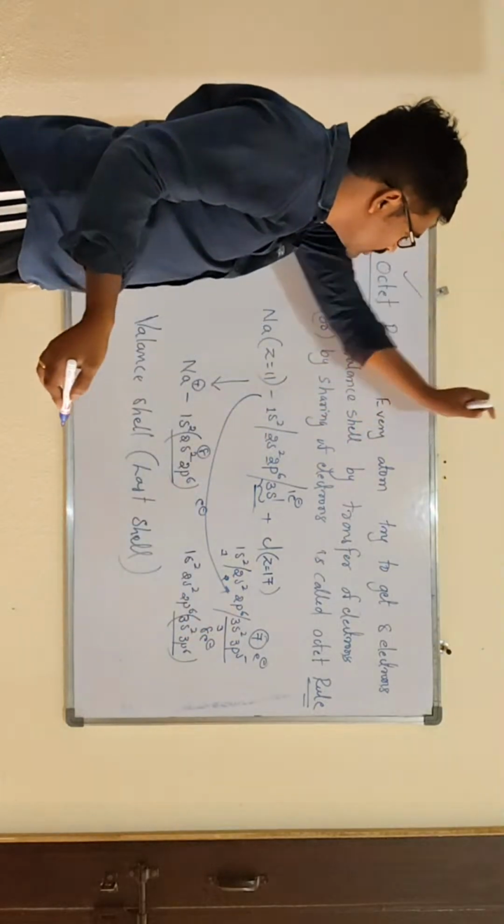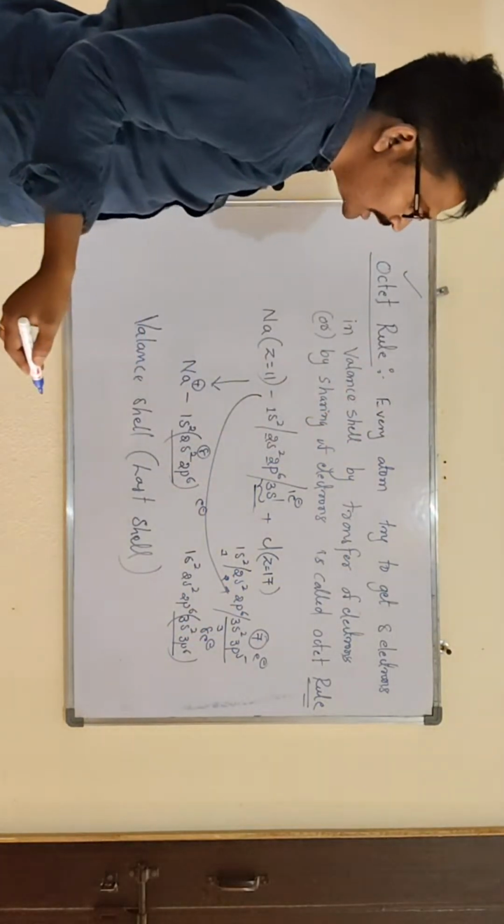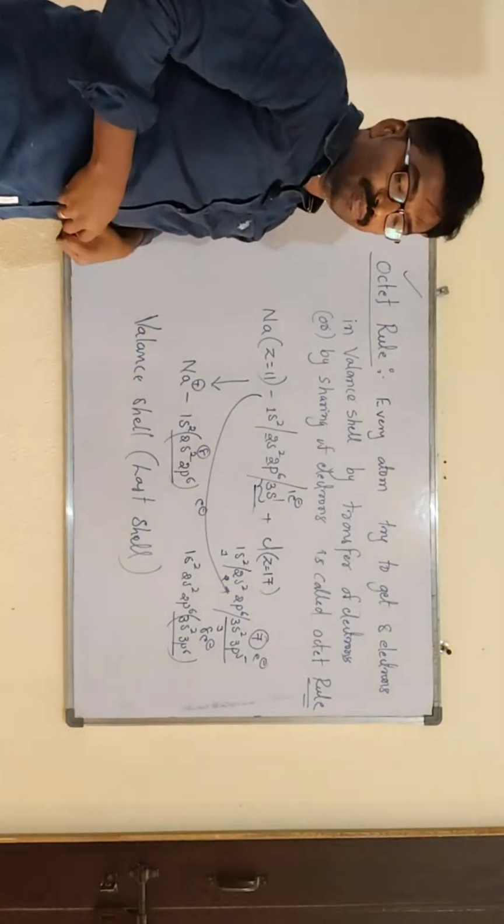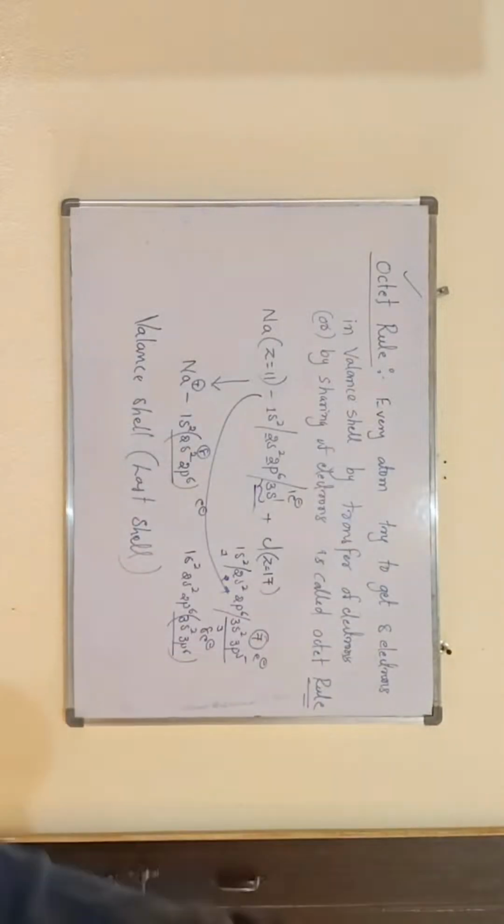So every atom tries to get 8 electrons in its valency shell. That we call the octet rule. Just note it, all of you.